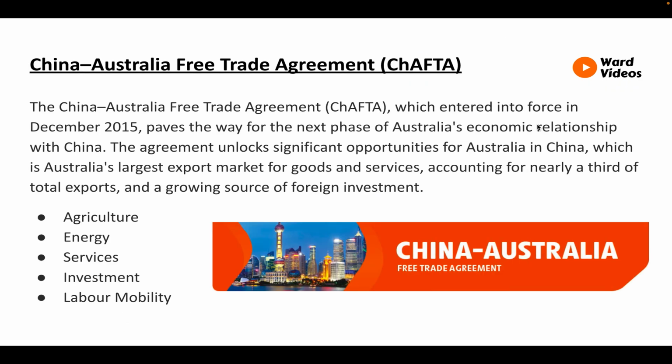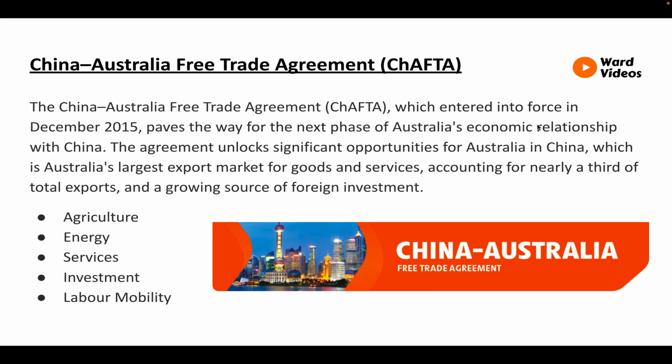China-Australia Free Trade Agreement, or CHAFTA. Now, there's nothing like killing two birds with one stone. While talking about China, it's a great opportunity to talk about the Free Trade Agreement, FTA, Australia has with China, the China-Australia Free Trade Agreement, or CHAFTA. This is part of the HSC Topic 2 when we look at Australia's free trade agreements. CHAFTA entered into force in December 2015.